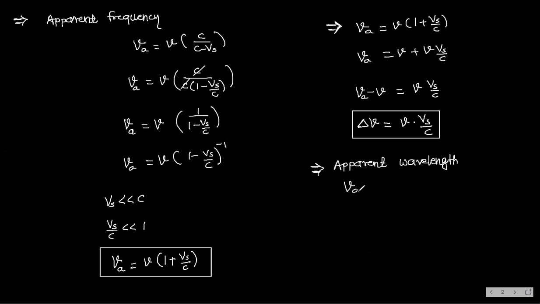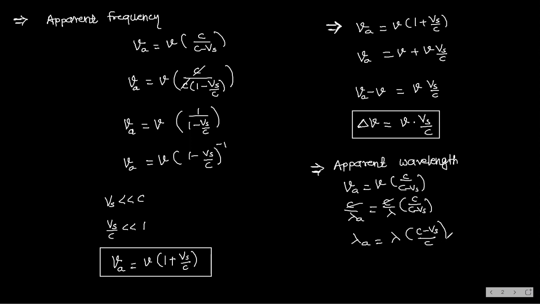So nu A is equal to nu into C by C minus Vs is there now. In this only I will substitute C by lambda A is equal to C by lambda into C by C minus Vs. So this C and this C will get cancelled. I am taking reciprocal. So lambda A is equal to lambda into C minus Vs by C. Okay.